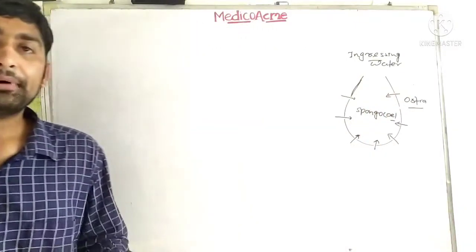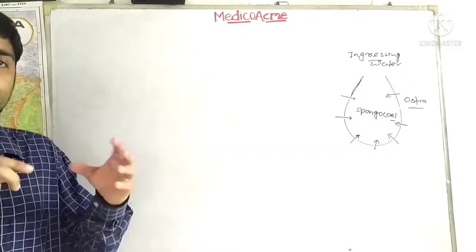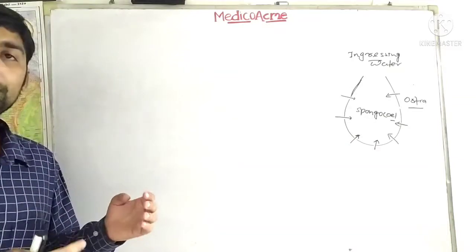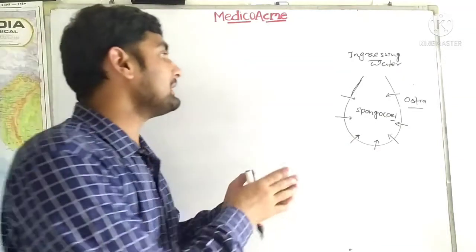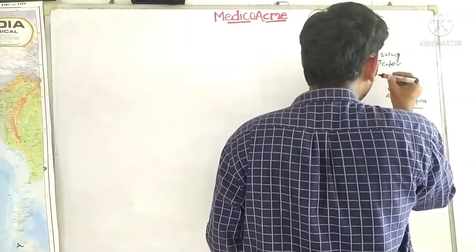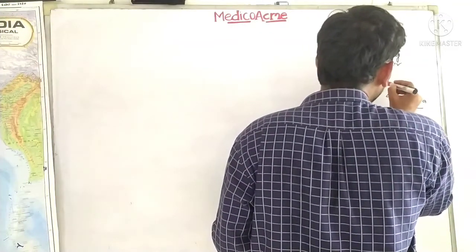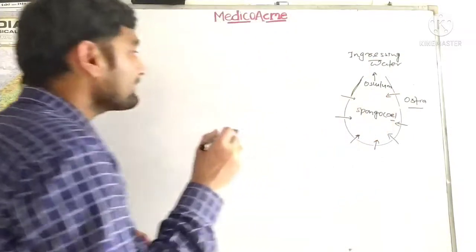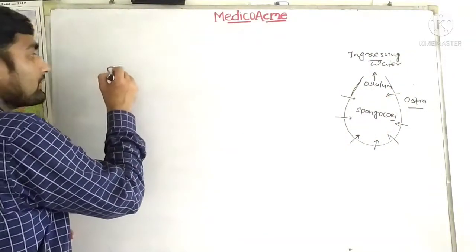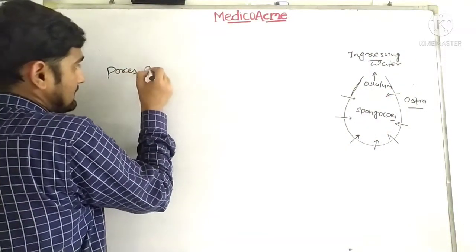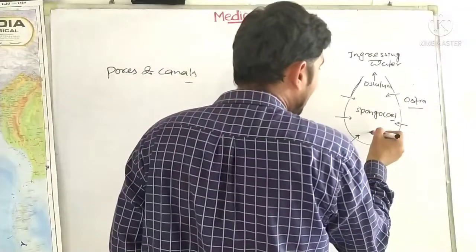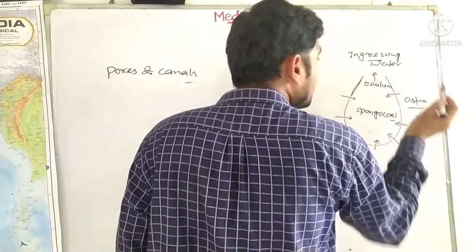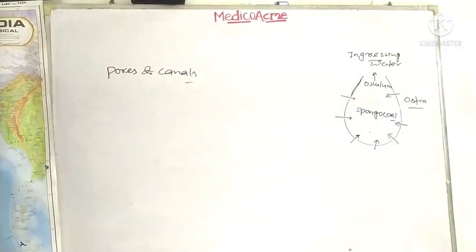From this larger chamber, the myocytes, the simplest form of muscle cells, will pull it and expel it out from the body through the osculum. So you can see here that there is a system of pores and canals. This canal and these pores form the water canal system.